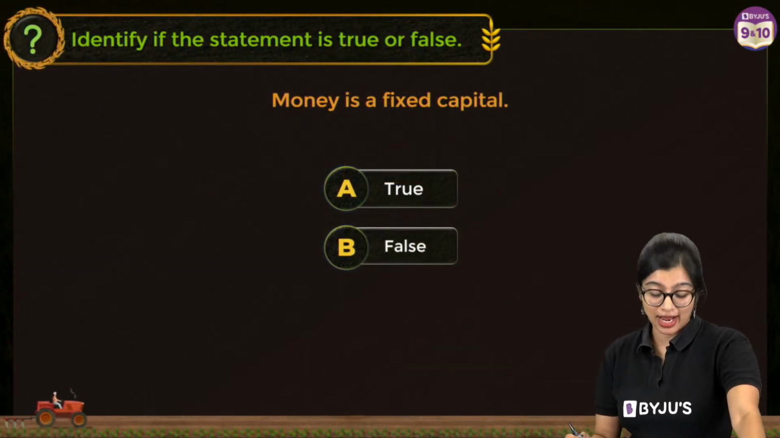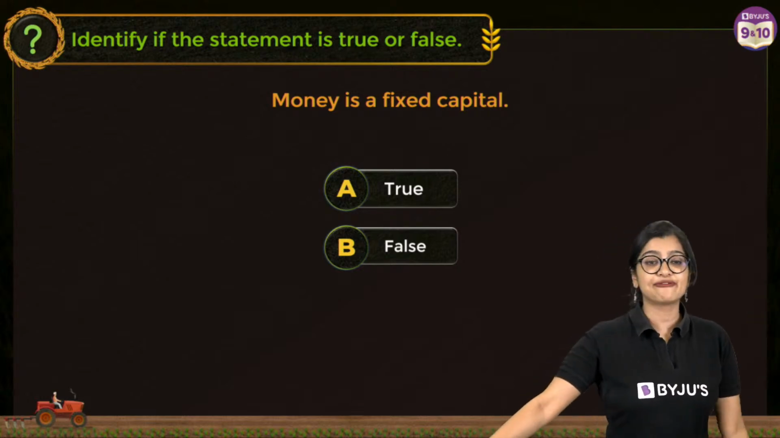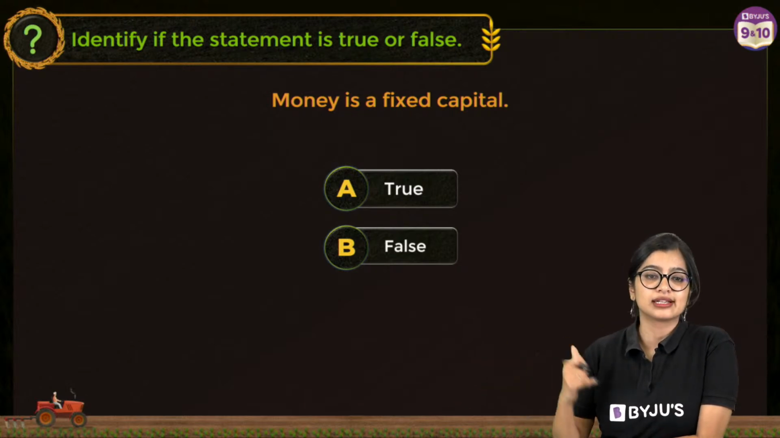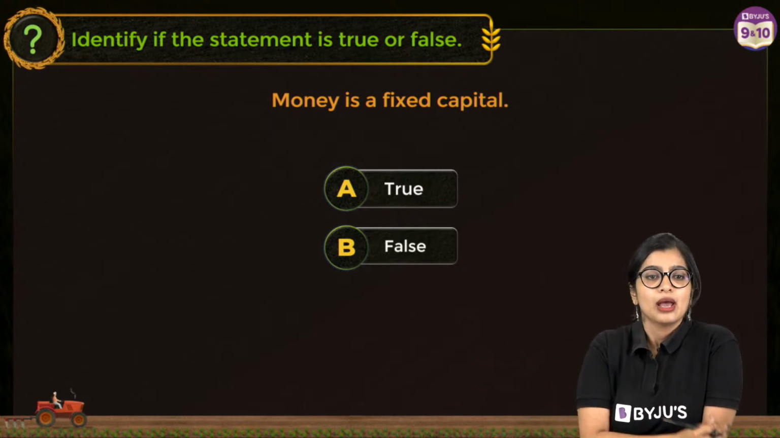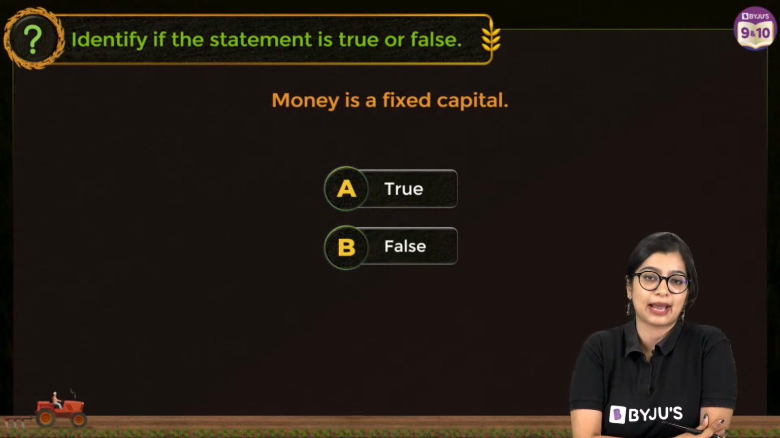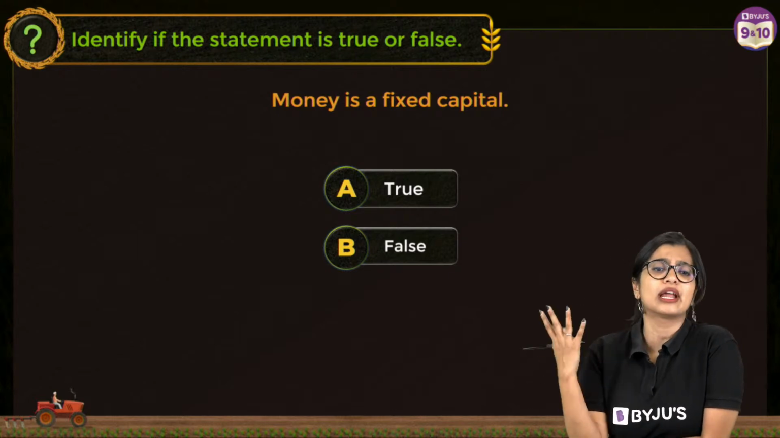Now, of course, before I go ahead with it, I have a quick question for all of you, right? Money is a fixed capital. True or false? Abhinav, you give me the answer to this. Yes. Ma'am, is working capital a physical capital? Yes, it is a type of physical capital. What are physical capitals? It's nothing but the inputs that you put into it so that you get output, right?